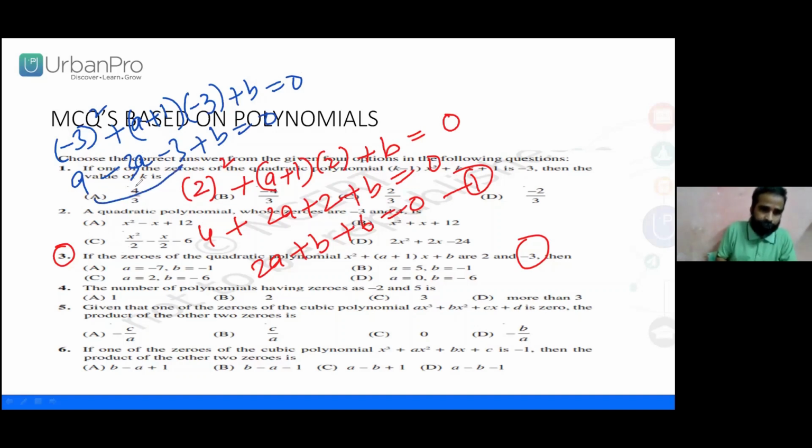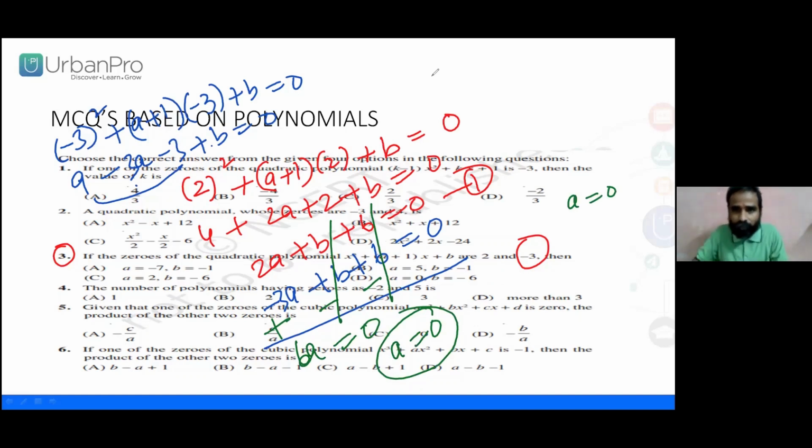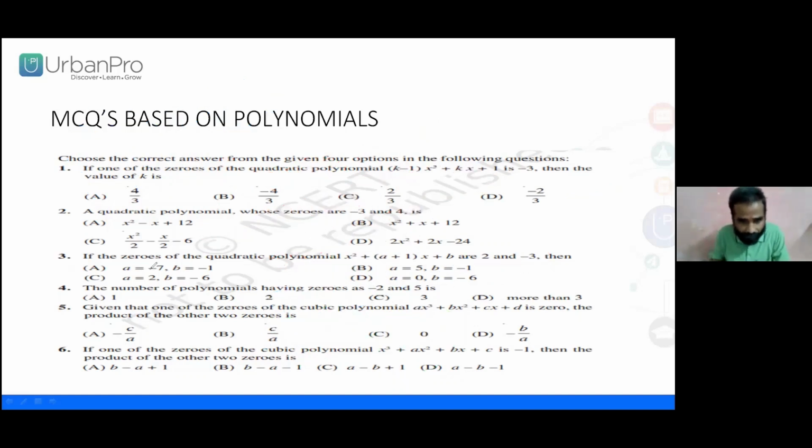Minus 3a plus b plus 6 equal to 0. Look here. When I am simplifying with the elimination method, what am I getting here? Both these two get cancelled. 6a equal to 0, where a equal to 0. We can easily identify it from the options. Very, very smart.